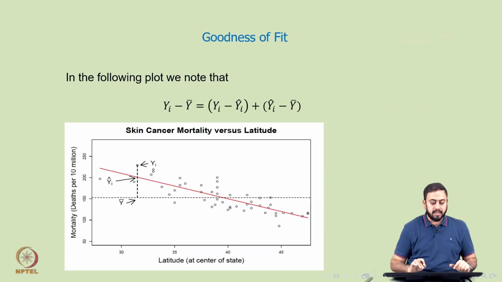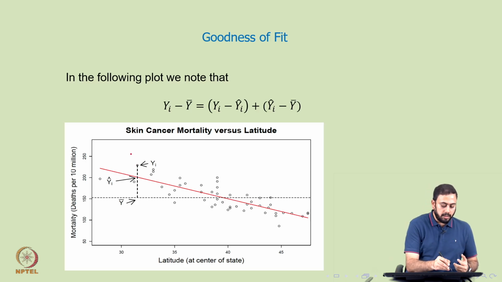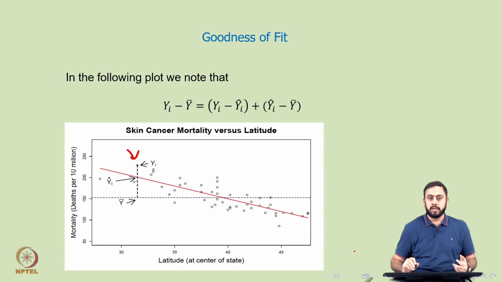We'll start with a simple example, the exact same example we've been talking about a number of times: skin cancer mortality rates versus the location where a person lives. Again, very quickly, some notations. The red line with a downward slope, or a downward trend, is nothing but the line of best fit, which is yi hat equals b0 plus b1 xi. Now we'll take a random observation, this one right here where the red arrow points. As far as notations are concerned, the value of y at that point is nothing but the observed response.